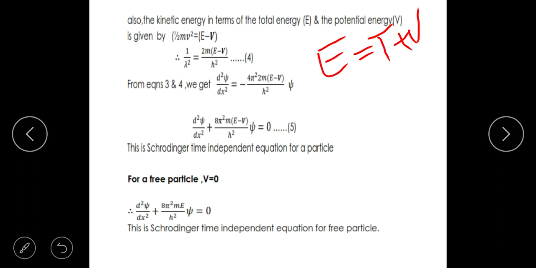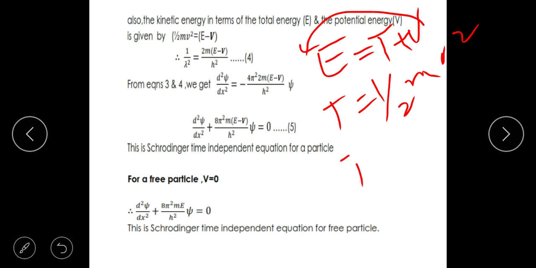And what is this T? T is equal to half mv square, right? And what is T equal to? According to this equation, if you transfer it here, T will also be equal to E minus V. And that is what we have done here. Half mv square, which is the kinetic energy, is equal to E minus V.